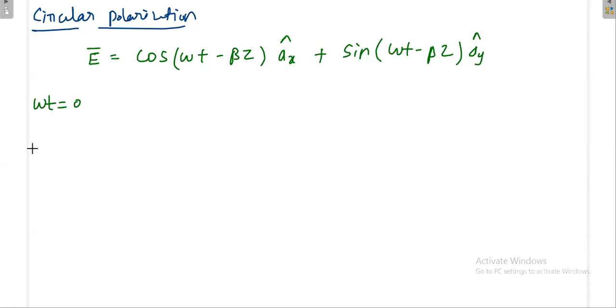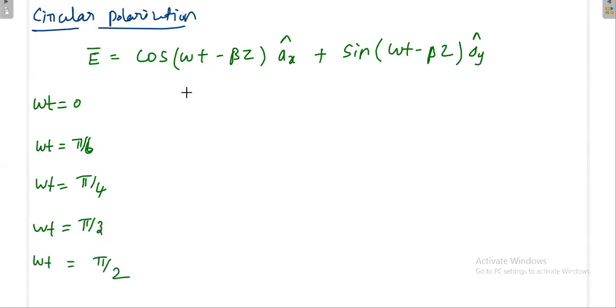Then what will happen when omega t is equal to pi by 6? What will happen when omega t is equal to pi by 4? What will happen when omega t is equal to pi by 3? What will happen when omega t is equal to pi by 2? Yes? Anybody?